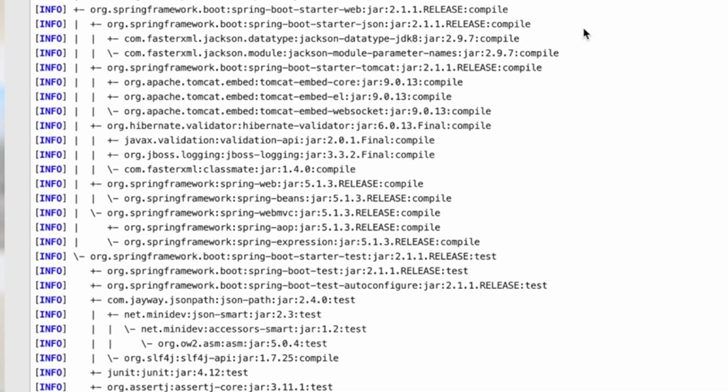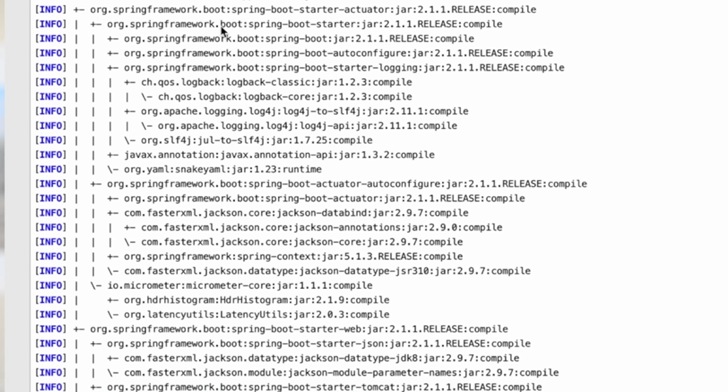It's very clear. We have this dependency, and that depends on this one, and this one depends on this one, and this one depends on this one. There are so many dependencies, we call them transitive dependencies, right? So we don't have to worry about any of these, because you use a starter and Spring knows how to do it.